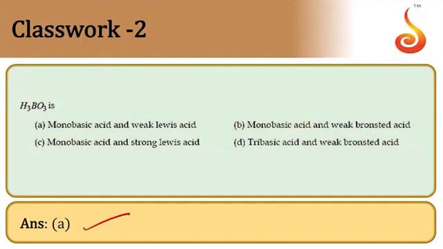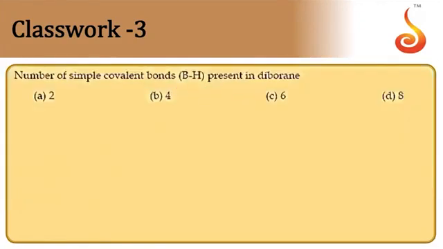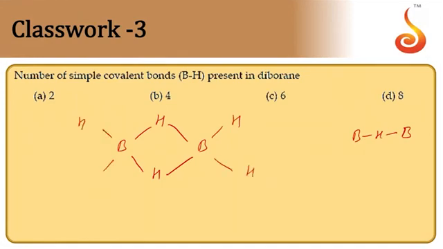So the answer is A. Then, the number of simple covalent B-H bonds present in the diborane molecule. Let us draw the structure of the diborane molecule. So boron, 2 hydrogens. These B-H-B bonds are electron deficient bonds, and the boron atoms also contain B-H bonds separately.